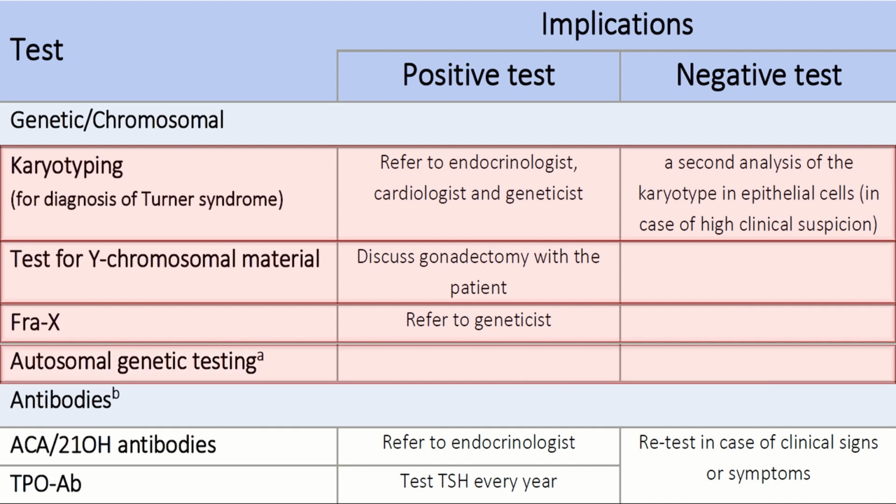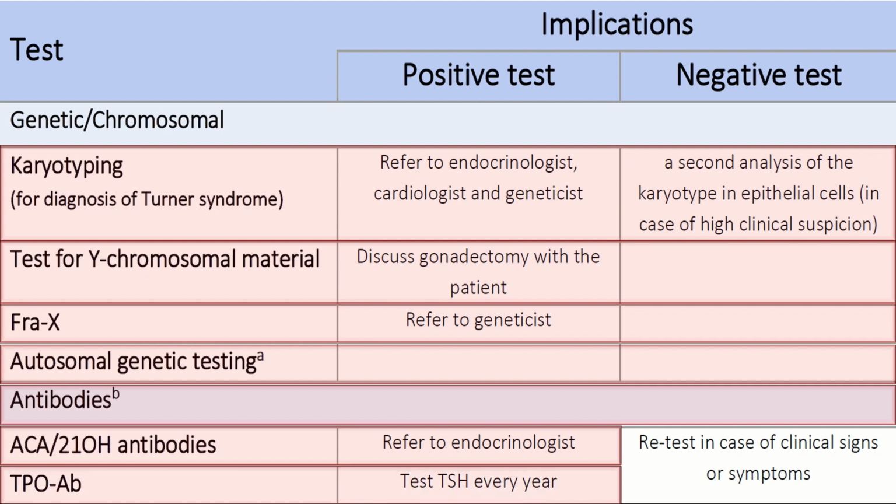We also do autosomal genetic testing and antibodies levels, ACA and 21-hydroxylase antibodies. If it gives a positive result, refer the patient to an endocrinologist, and in case of a negative result, retest in case of clinical signs. Thyroid peroxidase antibodies, if positive, test TSH every year, and if negative, retest in case of clinical signs or symptoms.